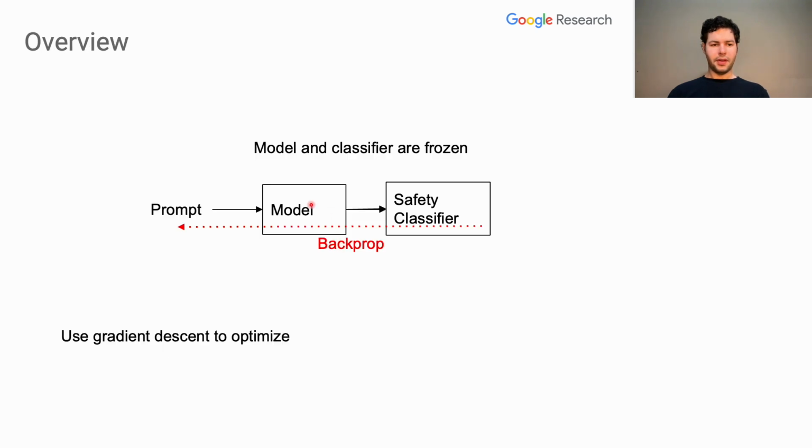In our method, we feed the prompt into the model and the model response into the safety classifier. The goal is to cause the safety classifier to label the response of the model as unsafe. We backpropagate from the output of the safety classifier through the model in order to update the prompt. We keep the model and the safety classifier frozen.